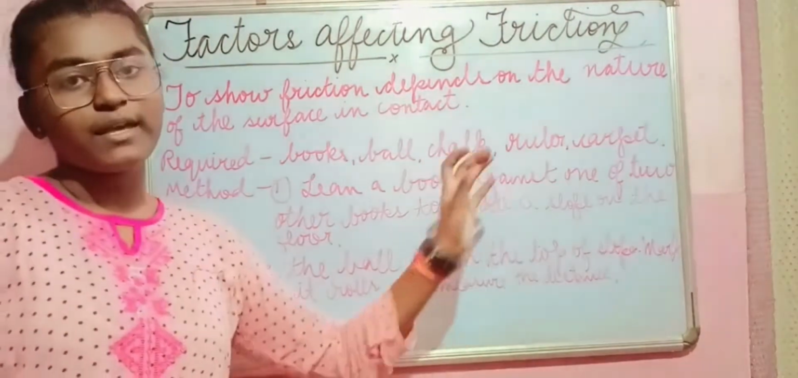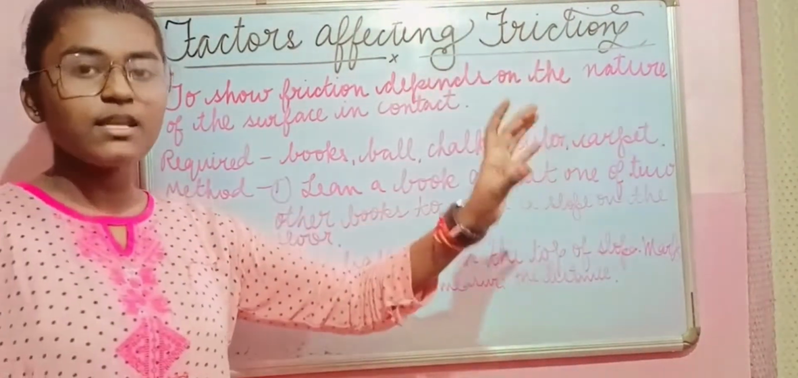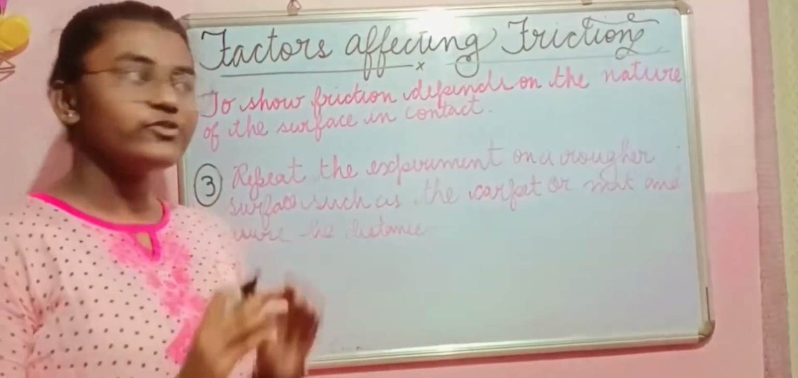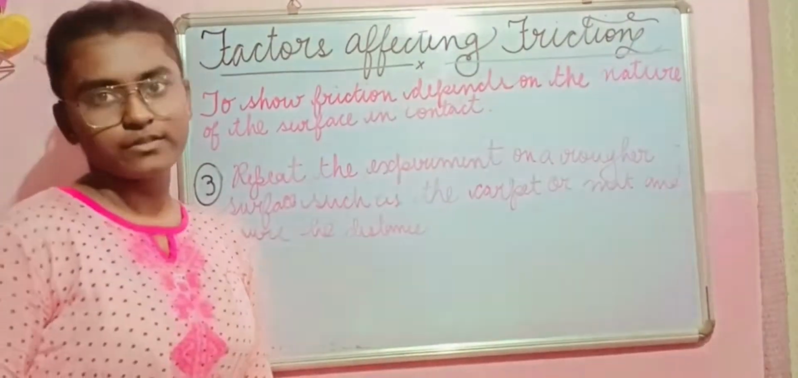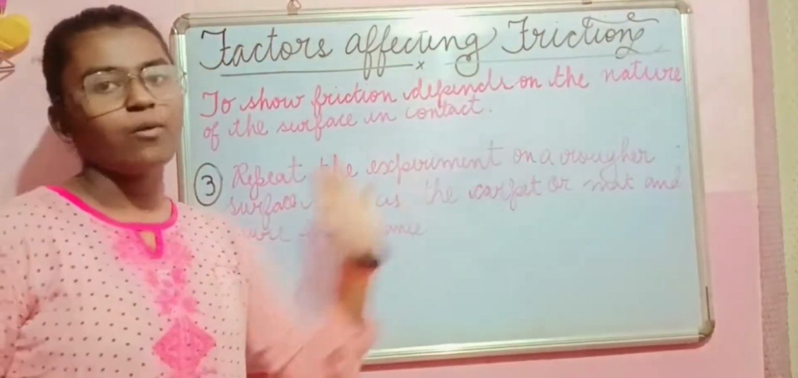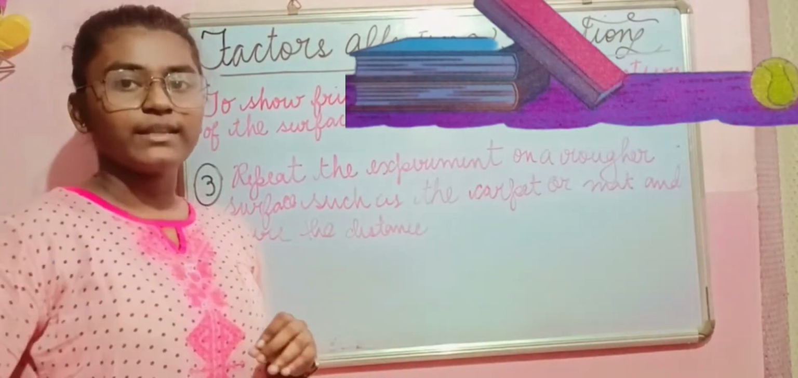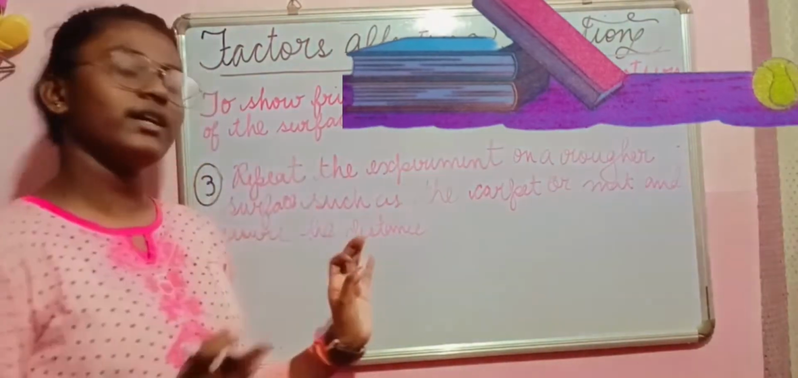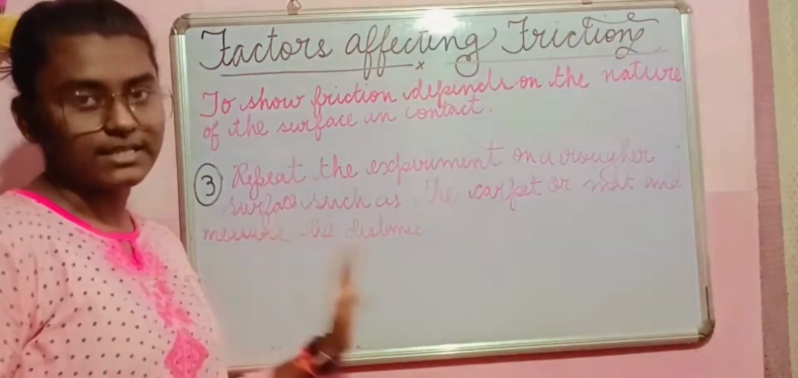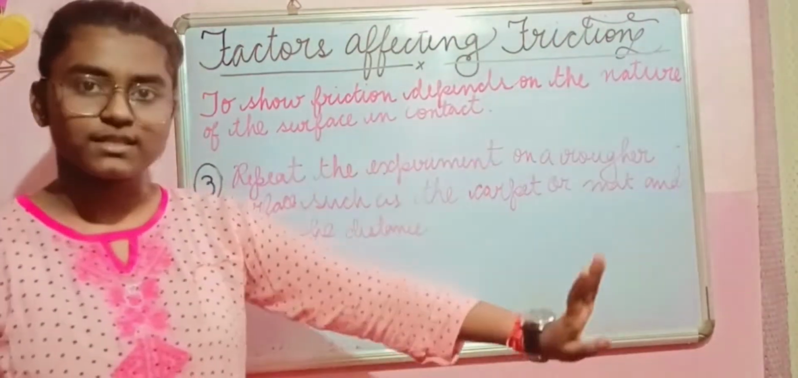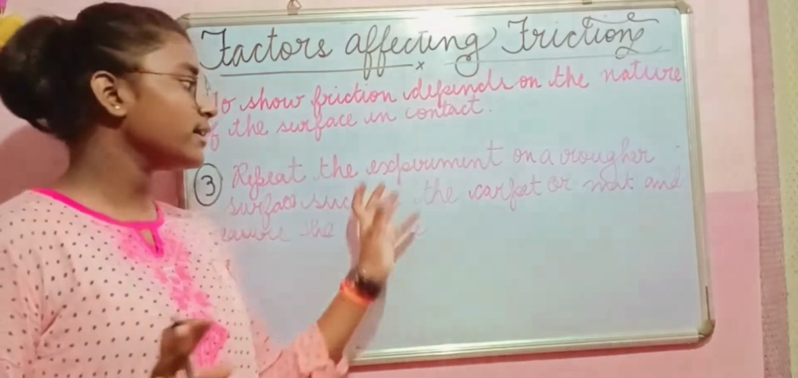And now you will measure the distance, how much it covers. Now you have to repeat the experiment on a rougher surface such as the carpet or mat. Repeat what you did in the previous method on the carpet or mat, and then measure the distance. Then you mark the distance after doing all the repeated experiments.